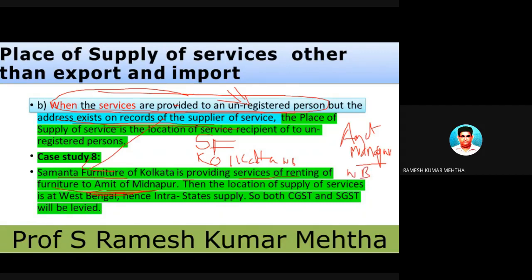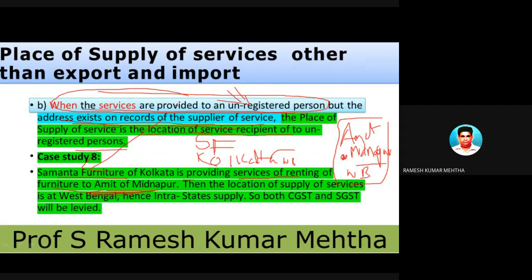Is West Bengal. So West Bengal, in this case, the place of supply is the location of the service recipient of an unregistered person. Means the address is there on the records of the supplier. So that is the place of supply.